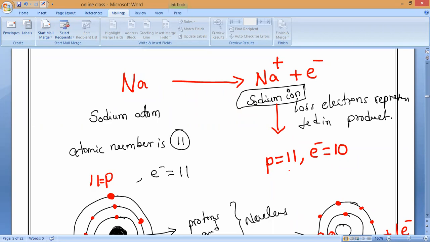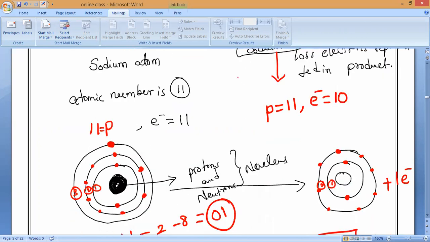Because one proton still remains extra. So number of electrons changes to 10, and one proton is imbalancing. So that is why it is positive charge. I hope everybody understands formation of cation. Anyone having doubt, ask me. So by loss of electrons, number of shells will decrease or increase? Decreases. One shell. This is what we call shells. So number of shells will decrease. That point you have to note down.